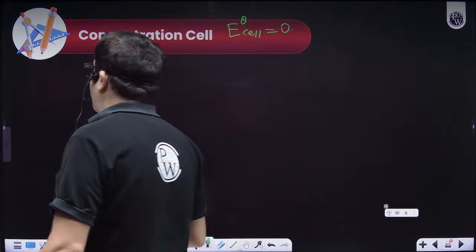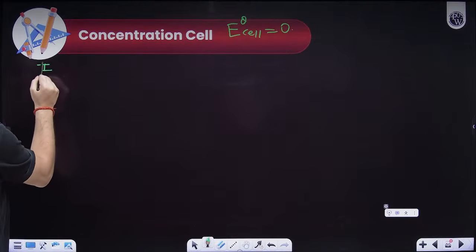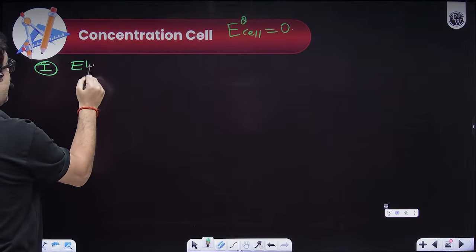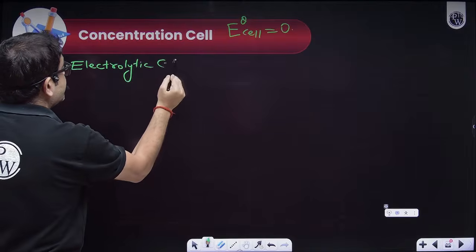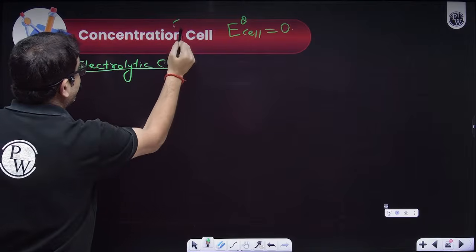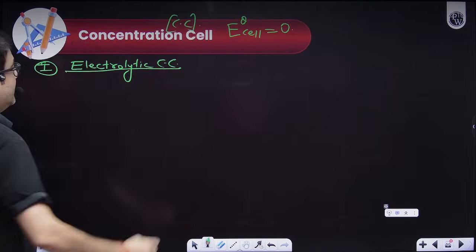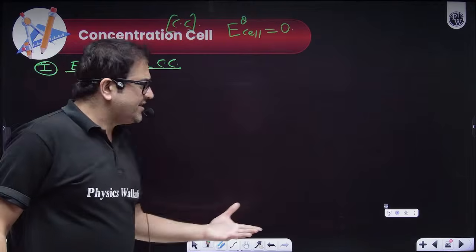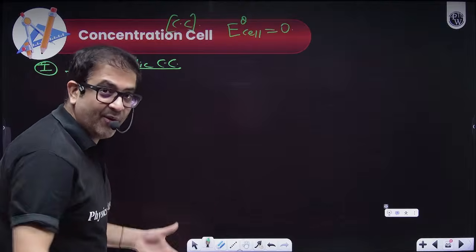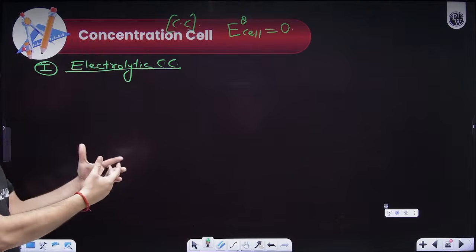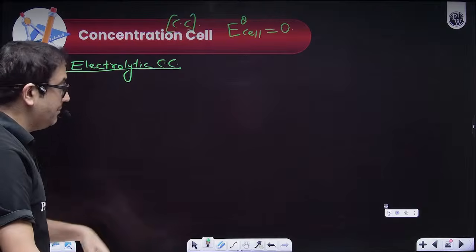Basically you have two types of concentration cell. The first type of concentration cell is termed as an electrolytic concentration cell. Concentration cell I'm writing as CC. So what is an electrolytic concentration cell? Let me give you a brief about it. Sir, what brief? Let us represent a cell rather than making that bulky diagram.